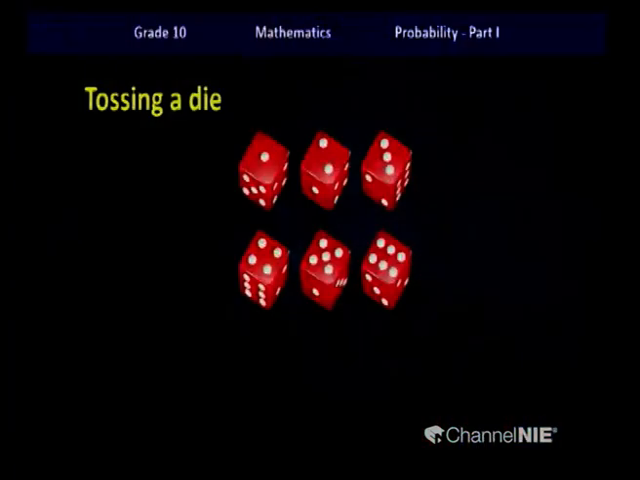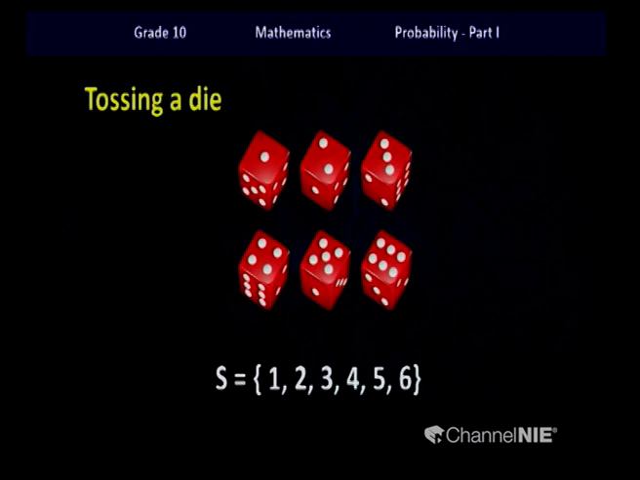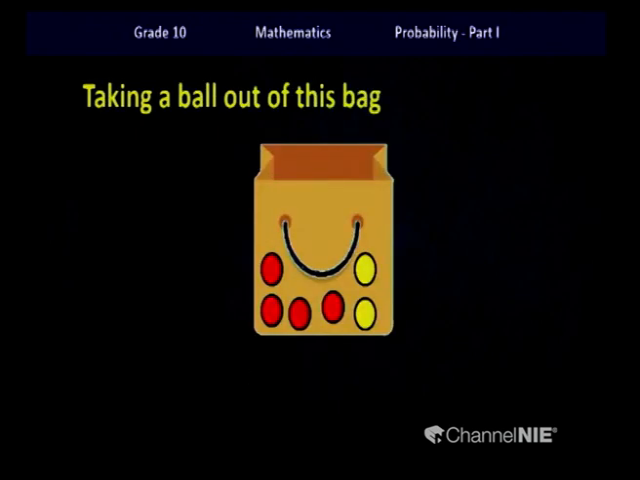So if you look at this, I have shown you all the possible outcomes of this experiment. The numbers 1, 2, 3, 4, 5 and 6 are the possible outcomes. So we can denote it in the form of a set. The sample set will contain all the numbers from 1 to 6. Let's look at the next example.